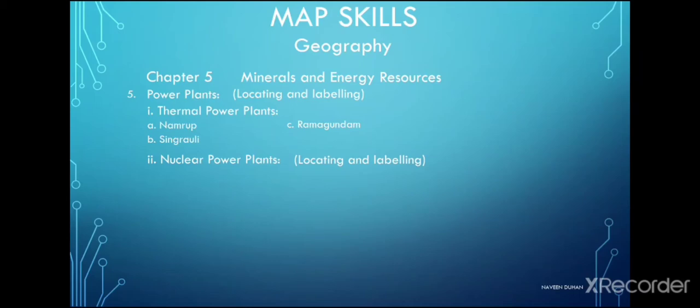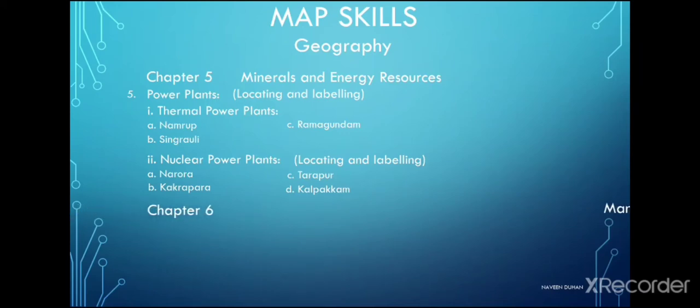Moving on to the next point, that is nuclear power plants. The various nuclear power plants which can come to be marked on an outline map in the board exam are Narora, second Kakrapara, the third one Tarapur, and the fourth one Kalpakkam.